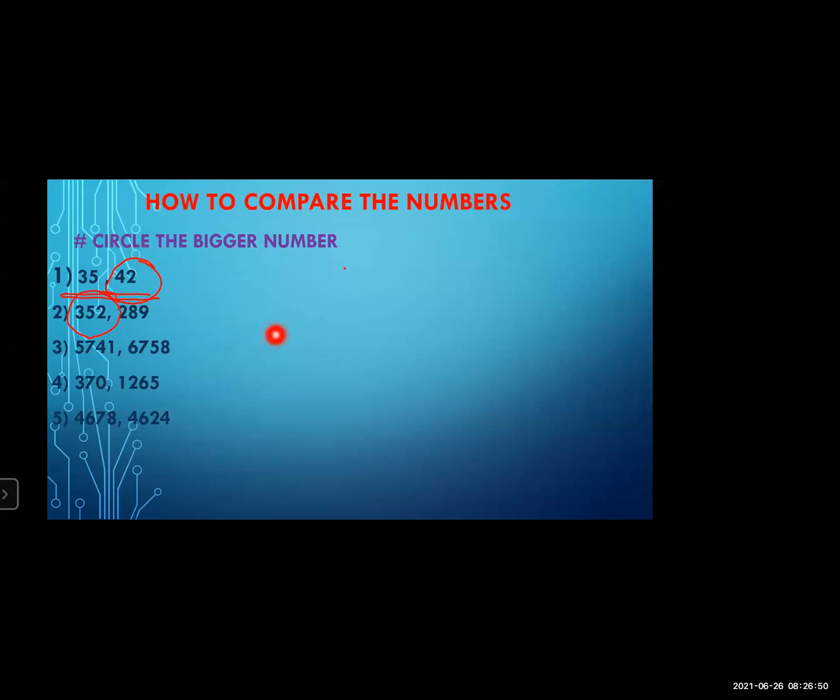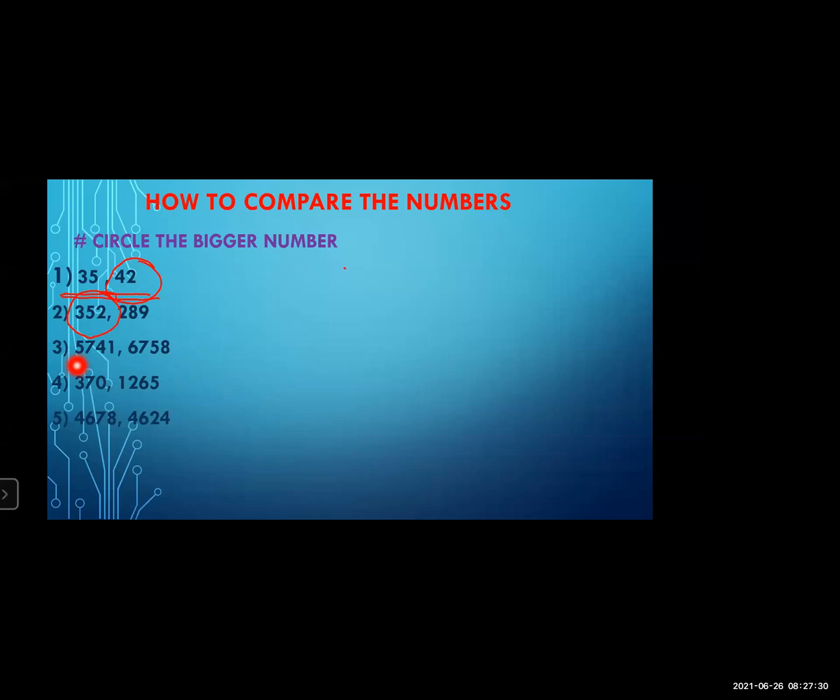Now see example three. How many digits are here? 4 digits. And the second number also has 4 digits. Means the digits are same. When the digits are same, what do you have to do? You have to see the higher place number. Now here, which is the higher place?